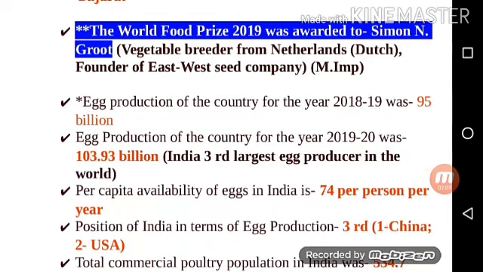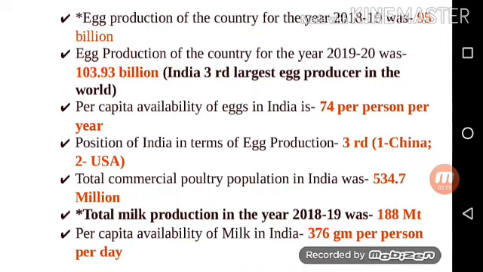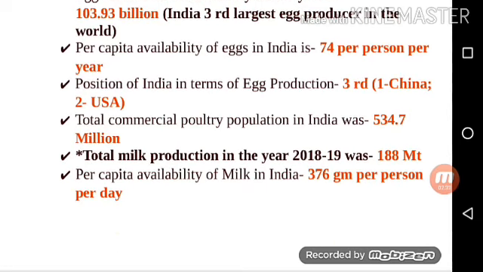Next point is important. Egg production of the country for the year 2018-19 was 95 billion. Egg production for the year 2019-20 was 103.93 billion. India is the third largest egg producer in the world. Per capita availability of eggs in India is 74 per person per year. Next point is position of India in terms of egg production is third. First one is China, second one is USA and third one is India.